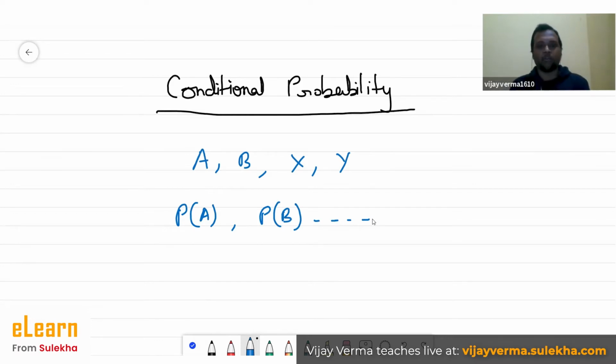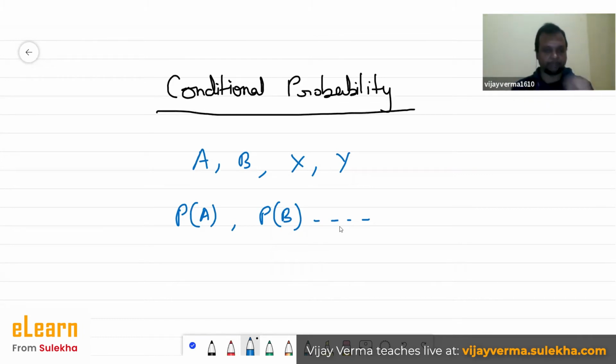Now, as the name suggests, we are supposed to find the probability of an event given that some other event has already happened.